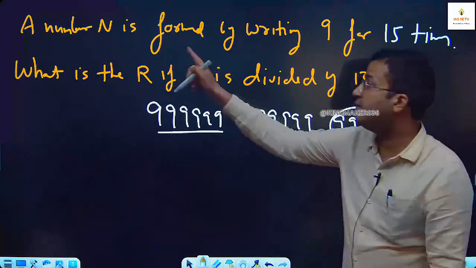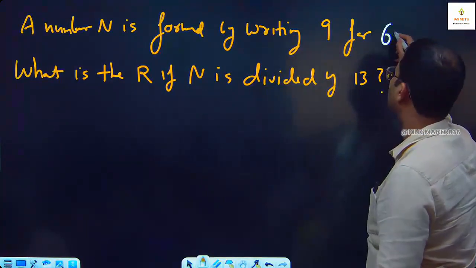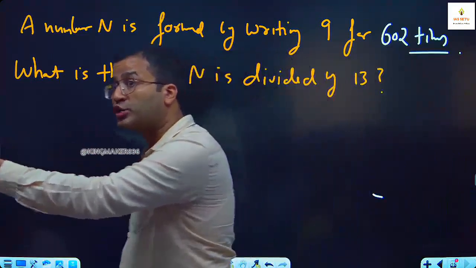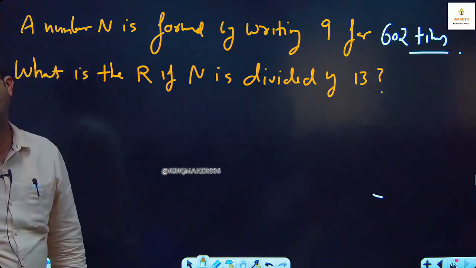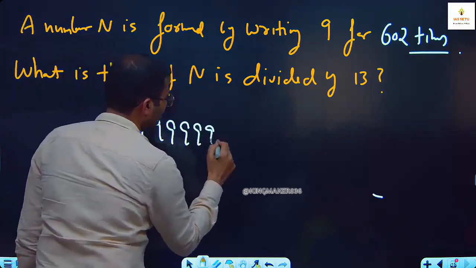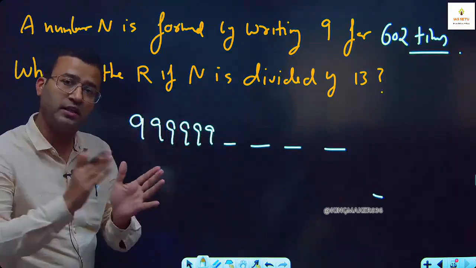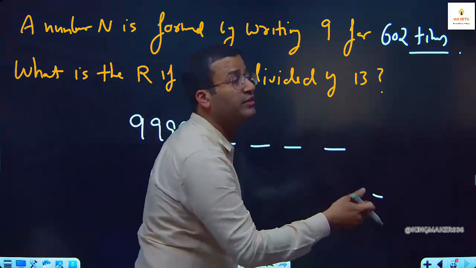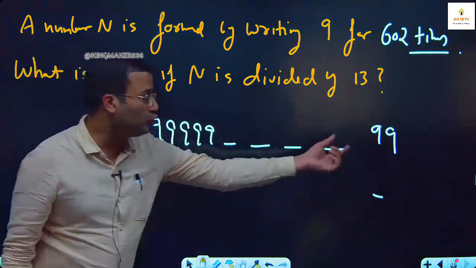If I say a number n is formed by writing 9 for 602 times, I have 9, 9, 9, 9, 9, 602 times. And what is the remainder if n is divided by 13? Can we say it has 9, 9, 9, 9, 9, 9, 602 times? Here up to 602, 600 give exact pairs of 6 digits. So how many extra digits do you have other than pairs? 2. Category 1, okay. Where did this 2 come from?